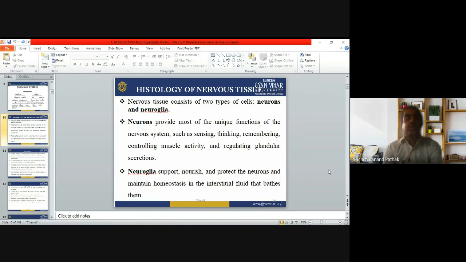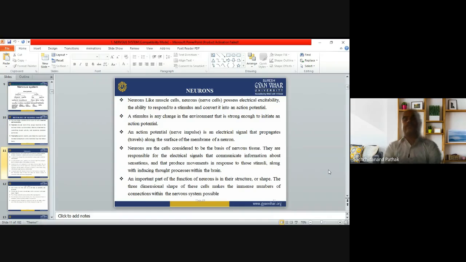Neuroglia will help in the nourishment of the neurons, in the support of the neurons, and protect the neurons, and so it will maintain the homeostasis in the interstitial fluids that bathe them. So both are dipped into the interstitial fluids.